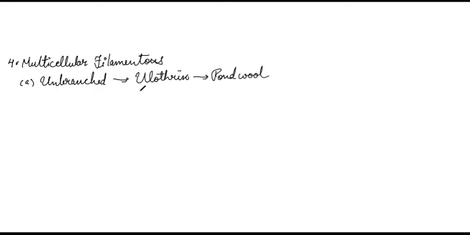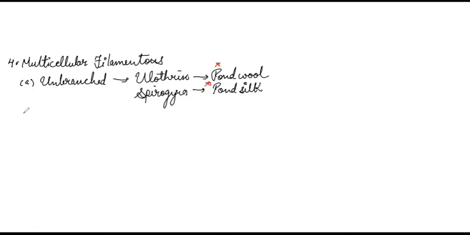Another one is Pyrogyra, which is commonly known as pond silk. These common names are important. Do learn them.